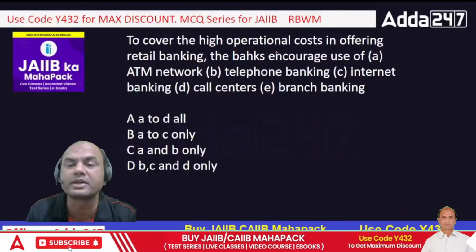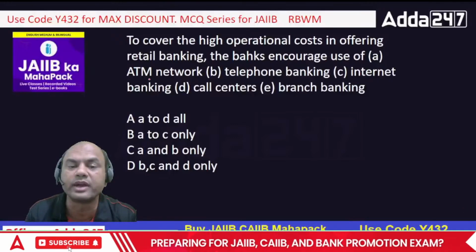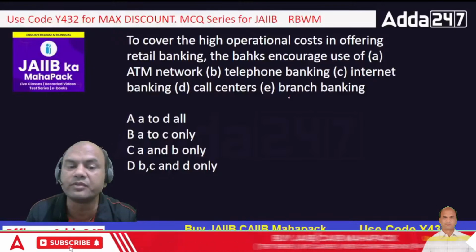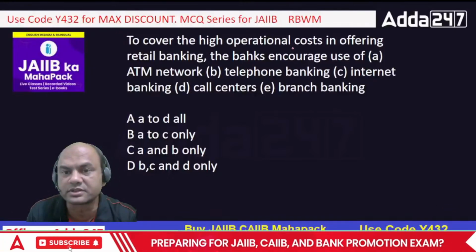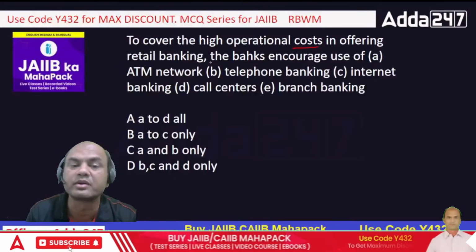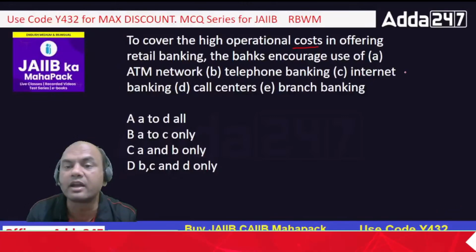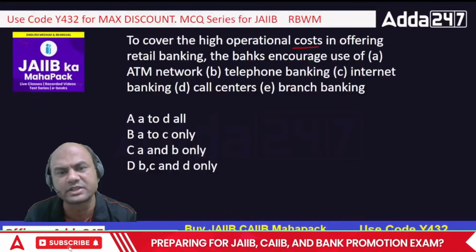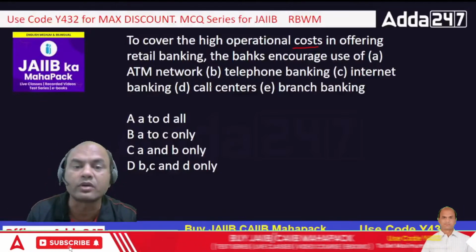To cover the higher operational cost in offering retail banking, banks encourage use of ATM, telephone banking, internet banking, call centers and branch banking. A, B, C, D, E. Which of them is correct? To cover the higher operational cost, the bank will tell the customer to use ATM, telephone, internet and call center, which are after all machines only. It's an organized call center, so the cost is very less.